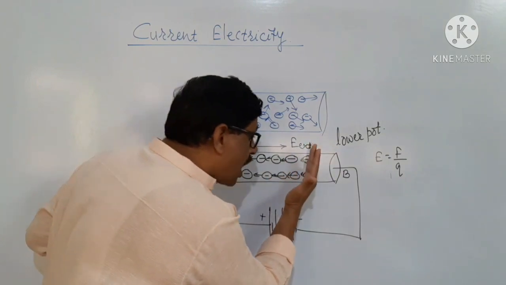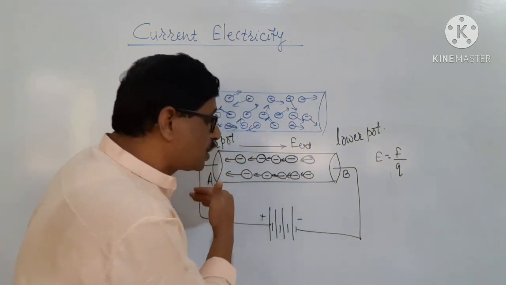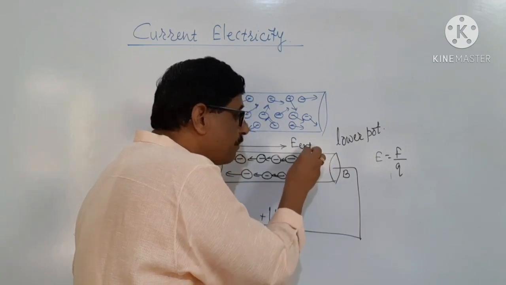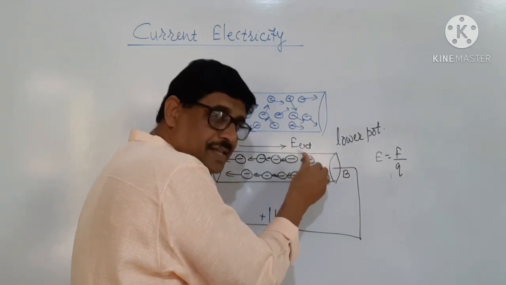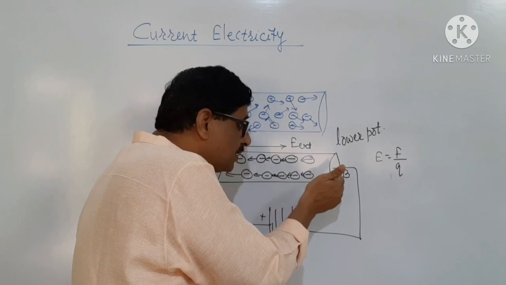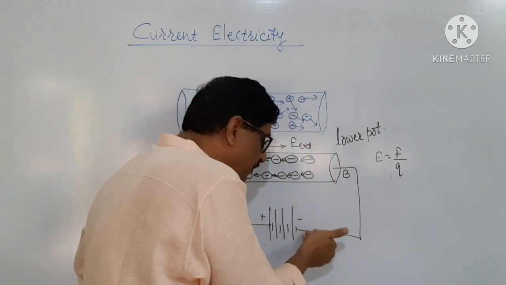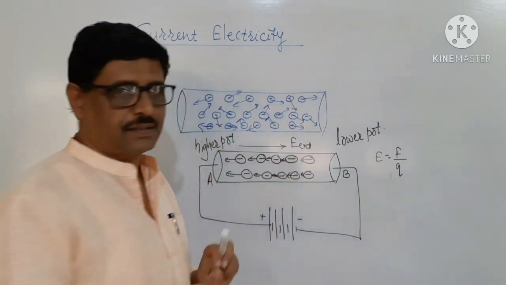And when they start to move towards the higher potential, the empty space which is made available here is supplied with the electrons which are from the negative side of the battery.